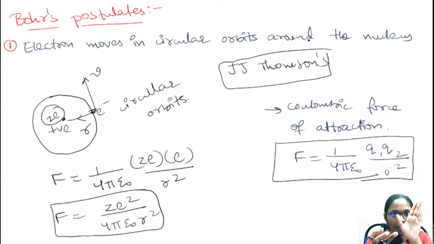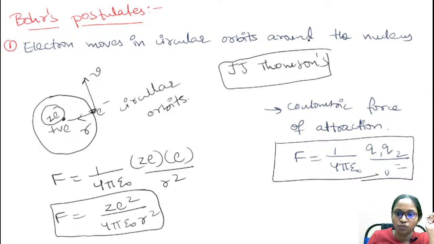In a watermelon, you have the fruit and the seeds are arranged in it. In the same way, electrons are arranged in the positively charged plum. So Thomson considered the positive charge to be just like the body of the watermelon, and electrons are arranged just like the seeds in a watermelon, according to J.J. Thomson.